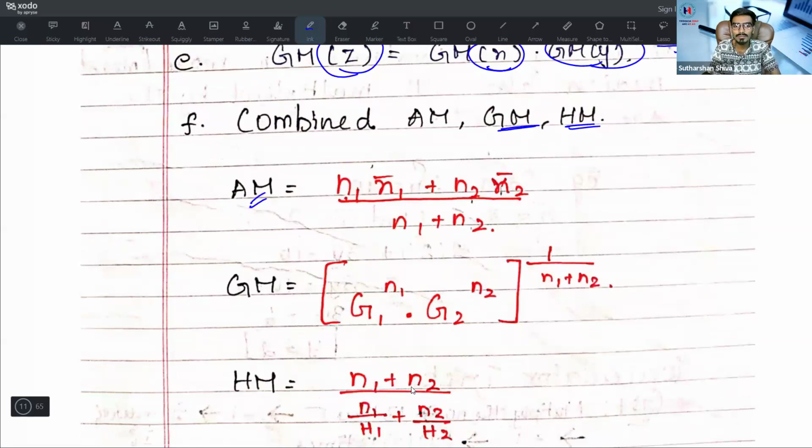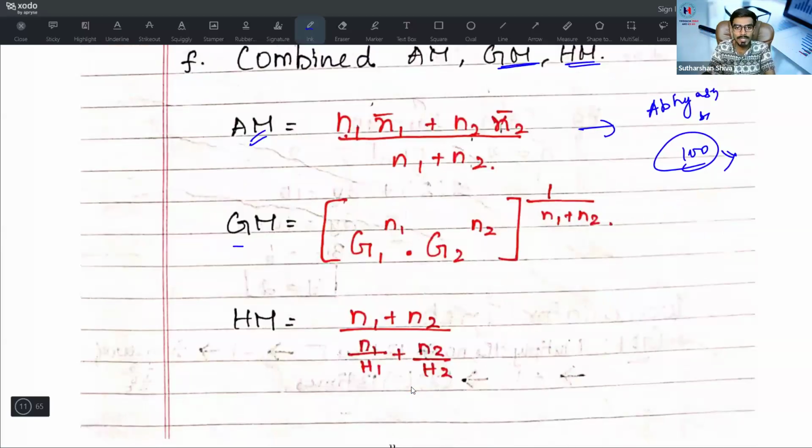Combined arithmetic mean is equal to n1 x1 bar plus n2 x2 bar divided by n1 plus n2. For this, we have already uploaded a tips and tricks video, and a video called Abhyasa series. In that, we have covered the 100 most important tricky MCQs along with tricks, in about 20 videos of 5 to 6 minutes each. It will only take 1 to 1.5 hours to revise the entire statistics problem-wise. Go and refer to that video.